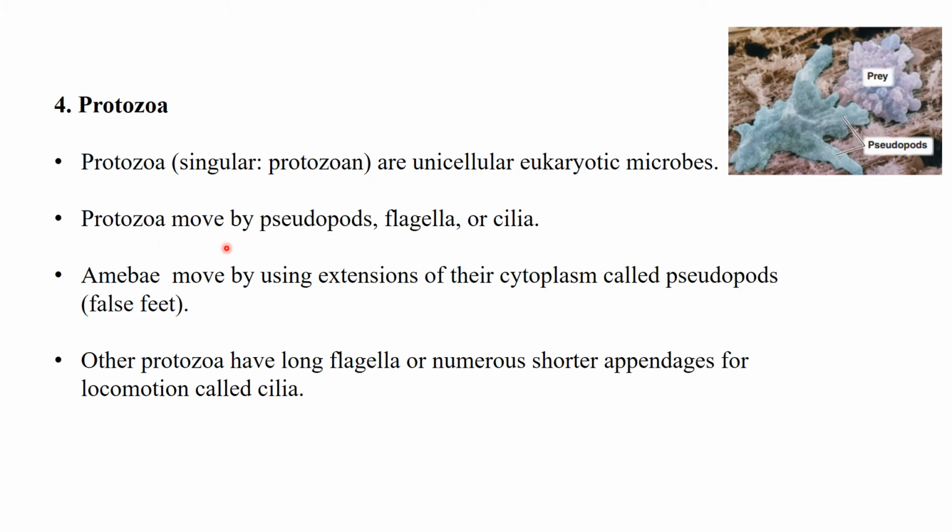Some move by pseudopods, false foot, like the amoeba. Flagella are mainly found in Trypanosoma like species, and cilia in Balantidium coli or Paramecium like species. Amoeba move by using extension of their cytoplasm called pseudopods, false foot. Other protozoa have long flagella or numerous shorter appendages for locomotion called cilia.